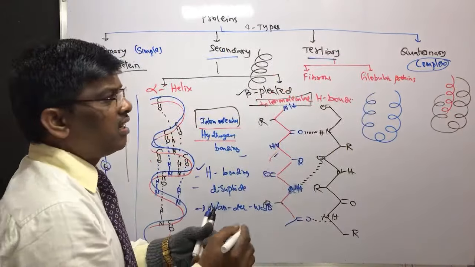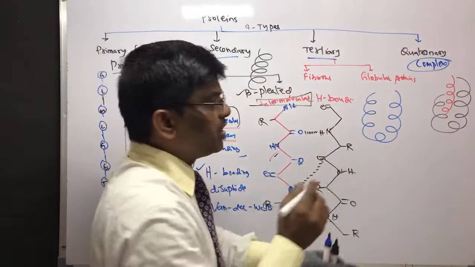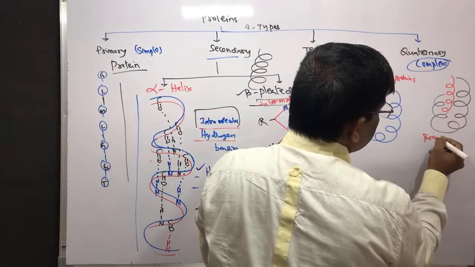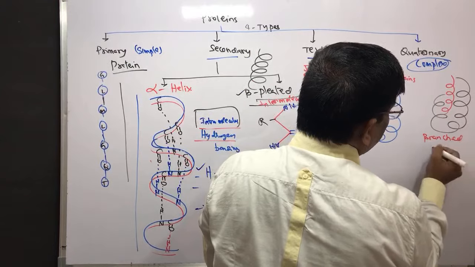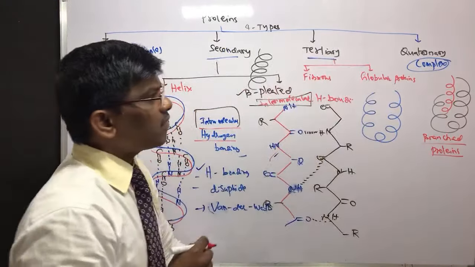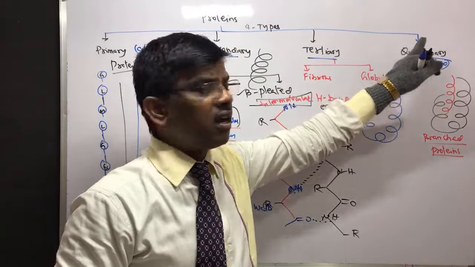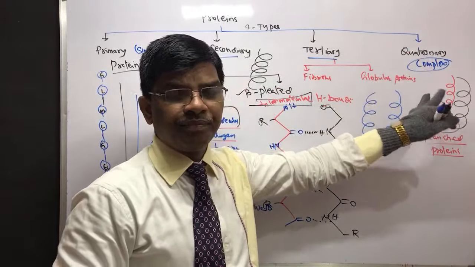Yes, side chain or any other chain. So quaternary branched structures. So branched proteins are nothing but quaternary proteins. Quaternary proteins are complex molecules.